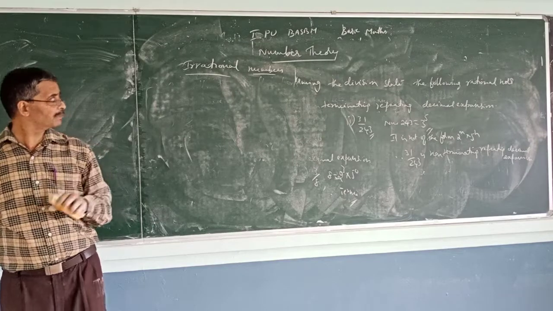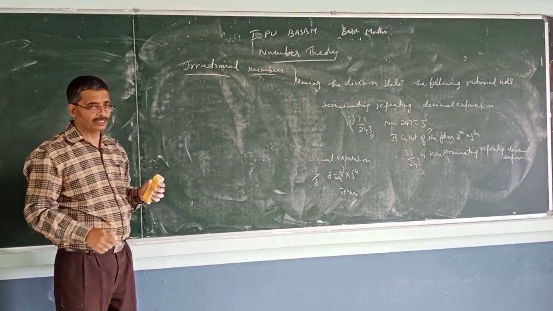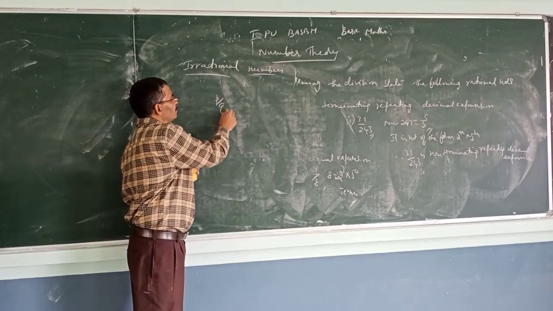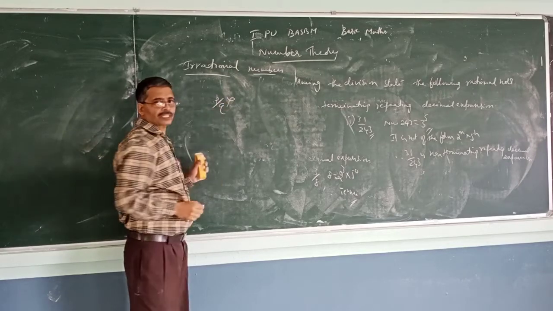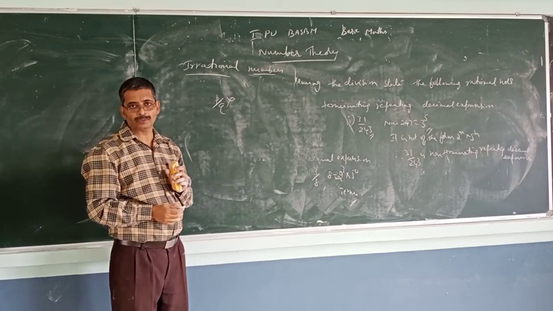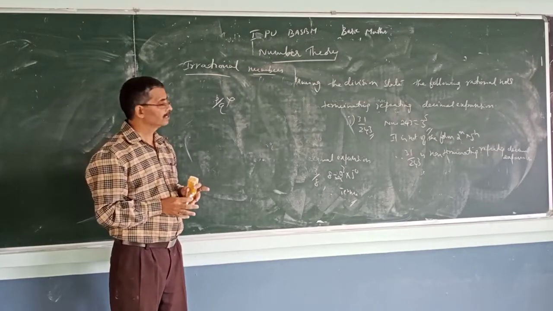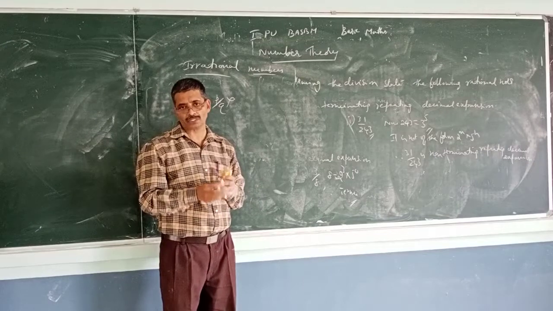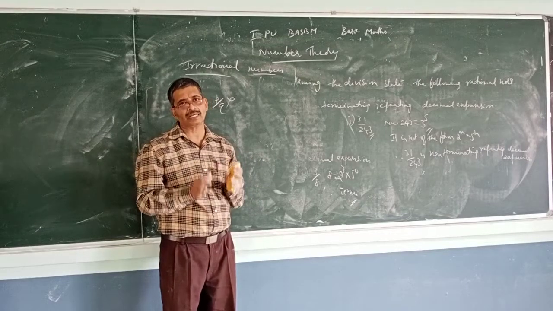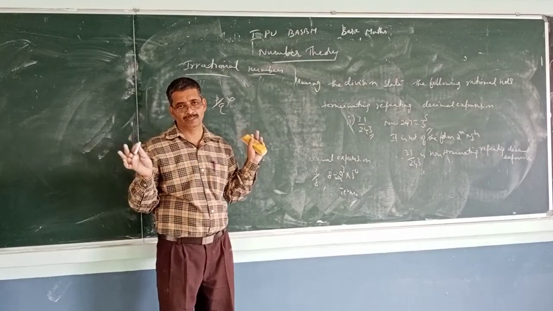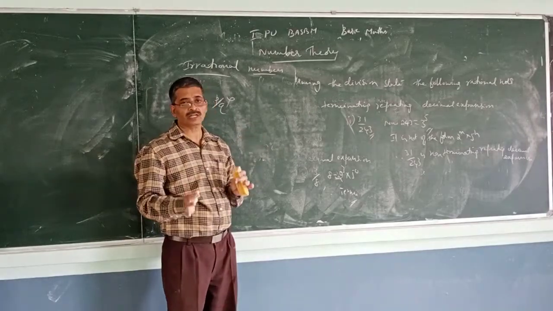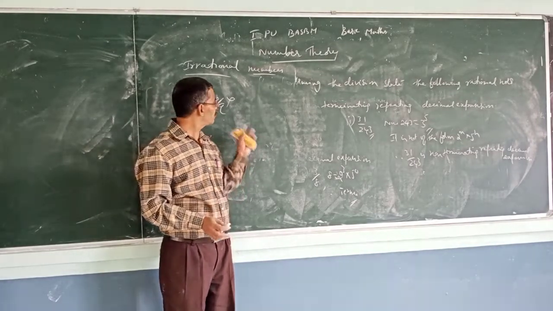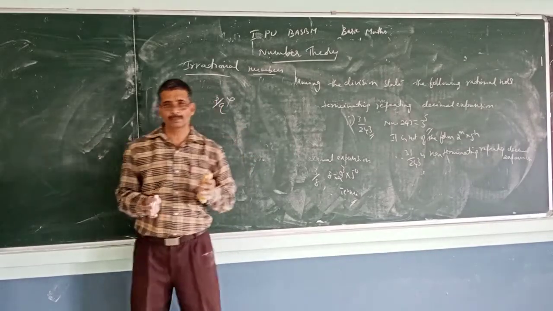So irrational numbers are numbers which cannot be expressed in the form p by q. Or simply, real numbers which are not rationals are irrational numbers. That means we can't express in the form p by q.